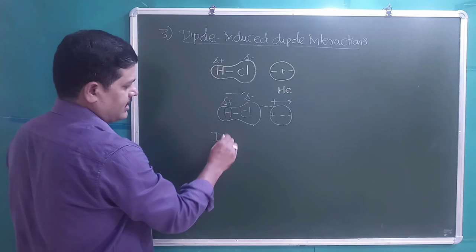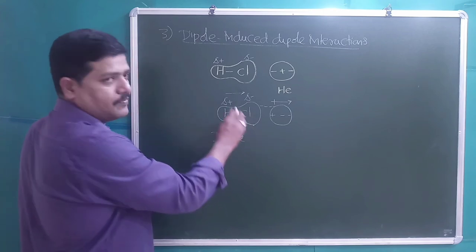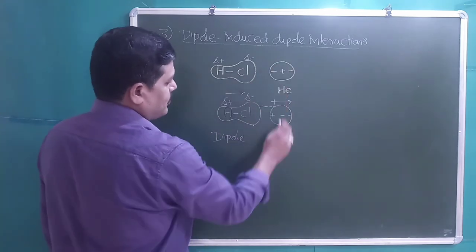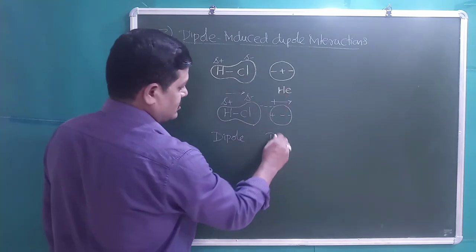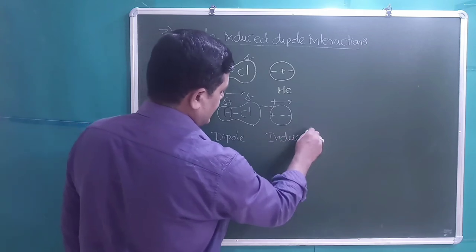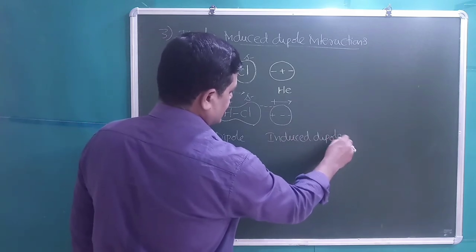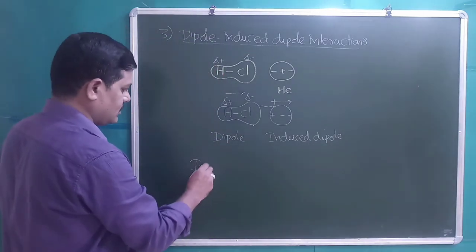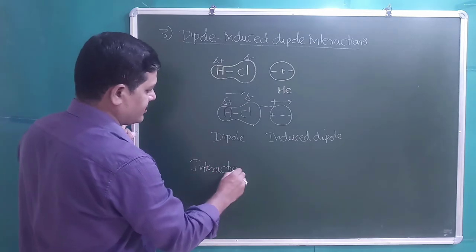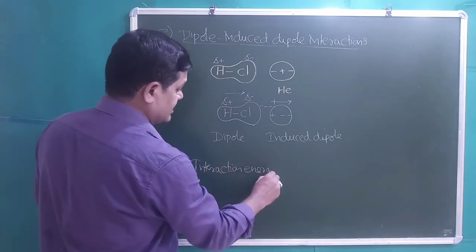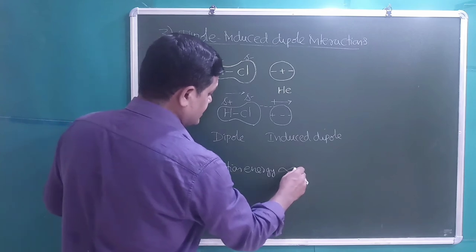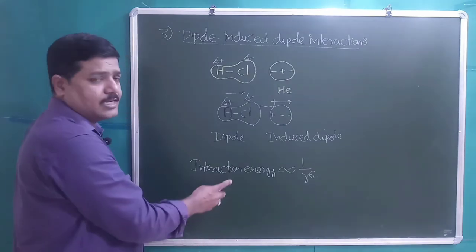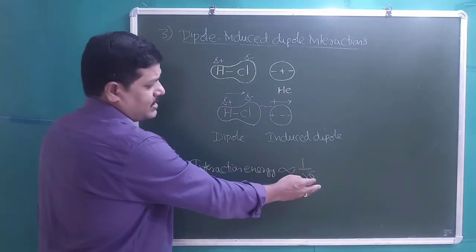The first molecule we can call a dipole. Because of polarity present in the first molecule, a dipole is induced in the second molecule, so we can call it an induced dipole. So the force of attraction is dipole-induced dipole interactions. Interaction energy is inversely proportional to R power 6.